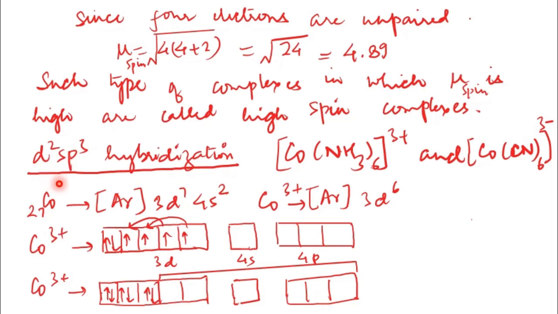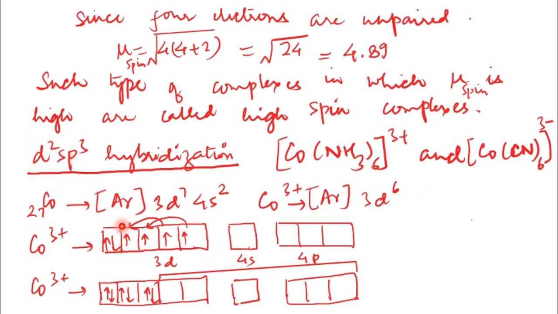Next is d2sp3 hybridization. Examples are the hexaamminecobalt(III) ion and the hexacyanidocobaltate(III) ion. In both cases cobalt is 3 plus, again the same oxidation state. Now the d orbitals are from the penultimate shell, as I told you.